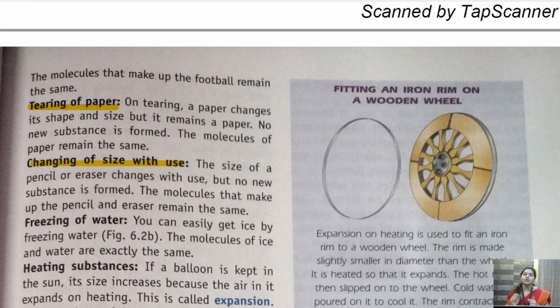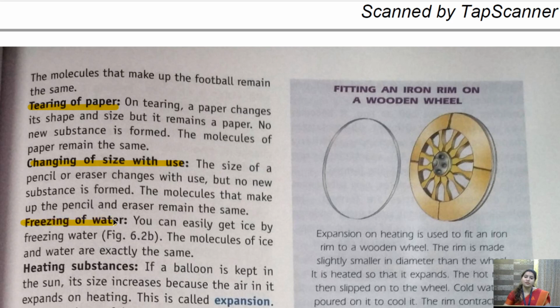Similarly, when we are using an eraser, we erase things, and slowly and gradually after several uses, the size of the eraser becomes smaller, isn't it? But the eraser will remain an eraser. It will remain rubber as it is. So that is a physical change.